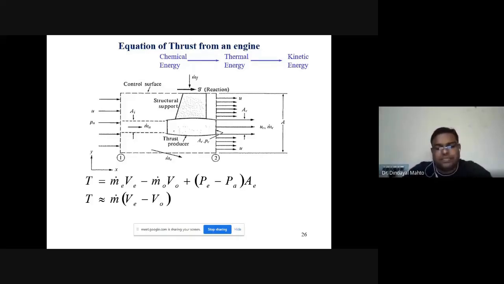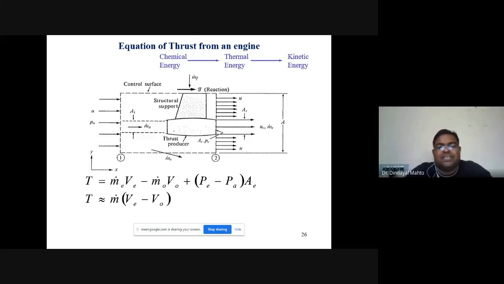So (V minus V naught) into mass flow rate will give us thrust. Now the question arises, why is the mass flow rate at exit equal to the mass flow rate at entry? Because we have seen that